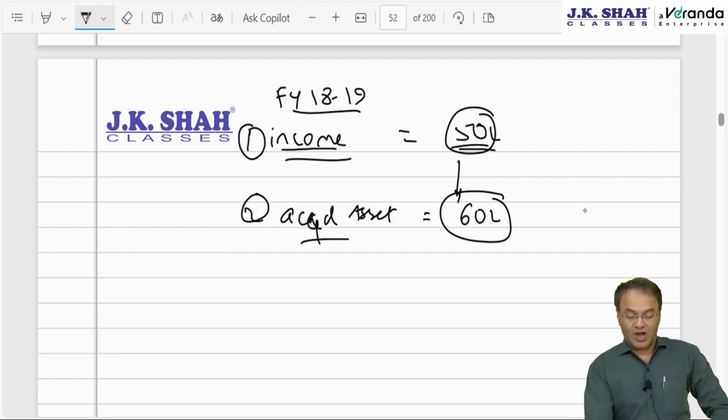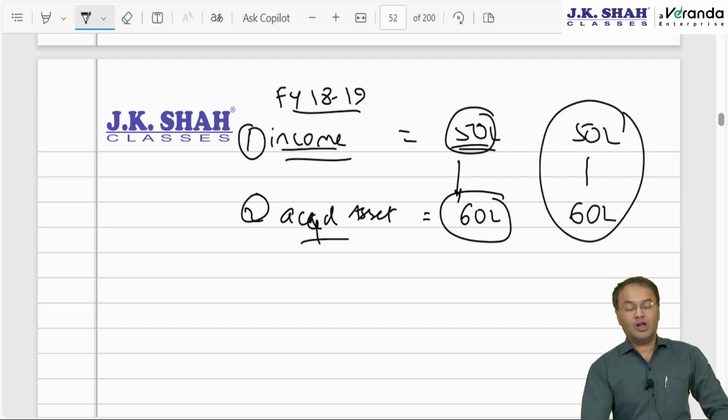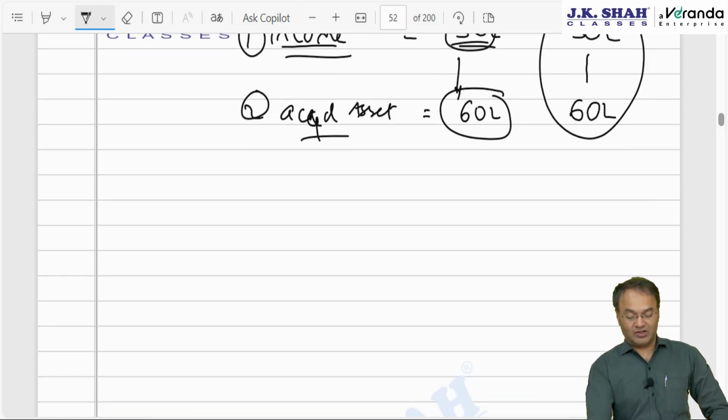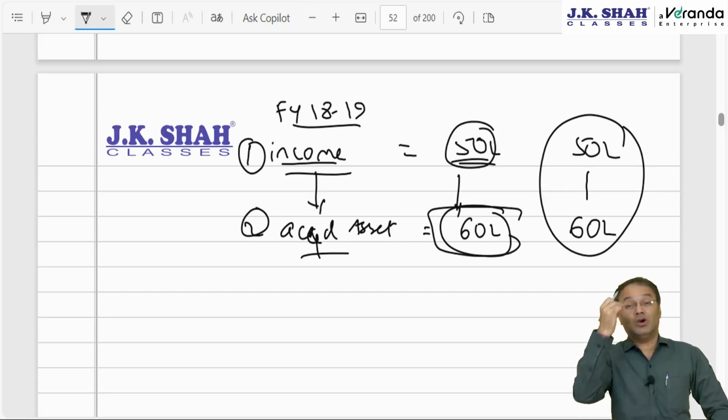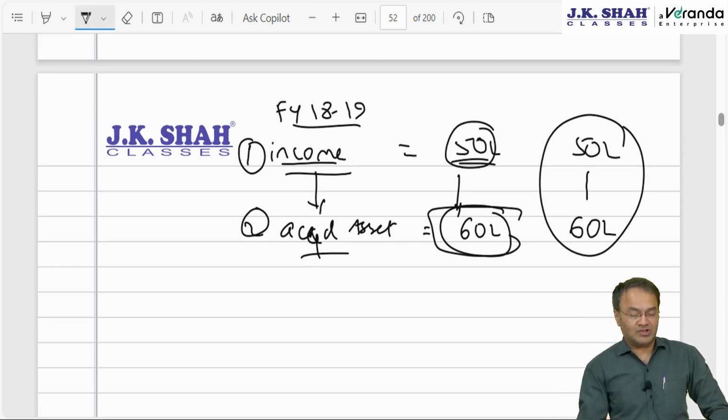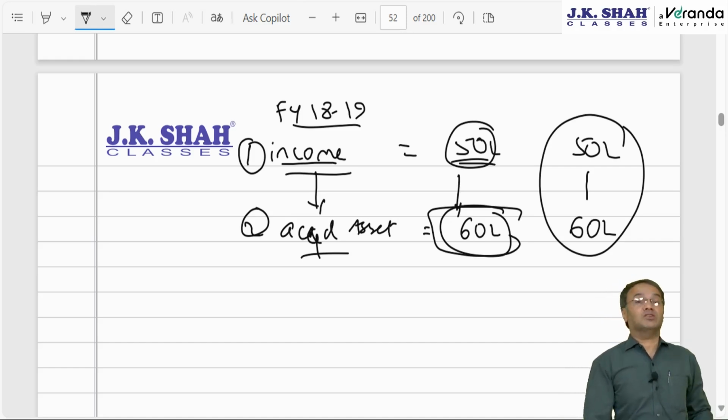Ideally, what should be taxable? Income is taxable in 18-19 plus the value of this asset. Let's say asset value is 60, so total 110 would be taxable, which is unfair. So the government has made this rule 3(3) saying that if anything is invested in the new asset, then whatever amount is utilized to acquire that asset shall be reduced from the taxable value.